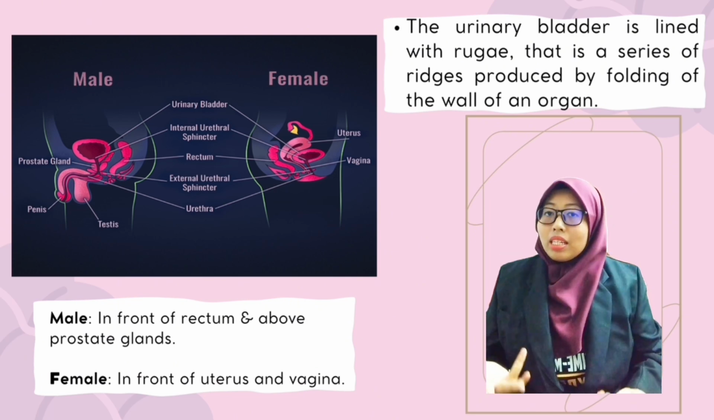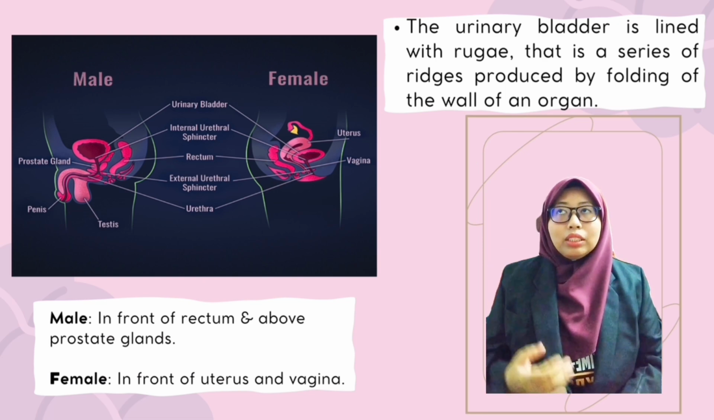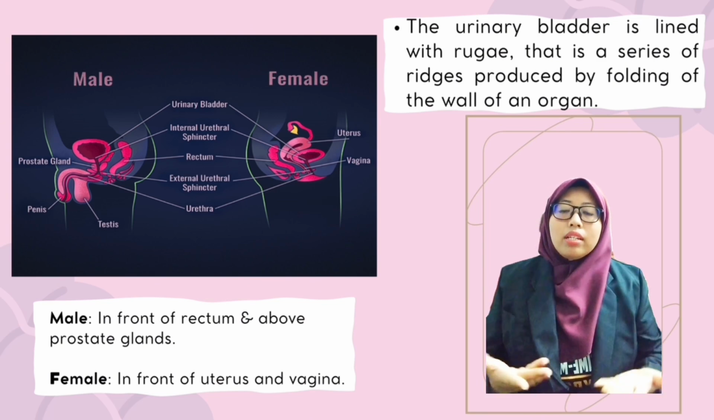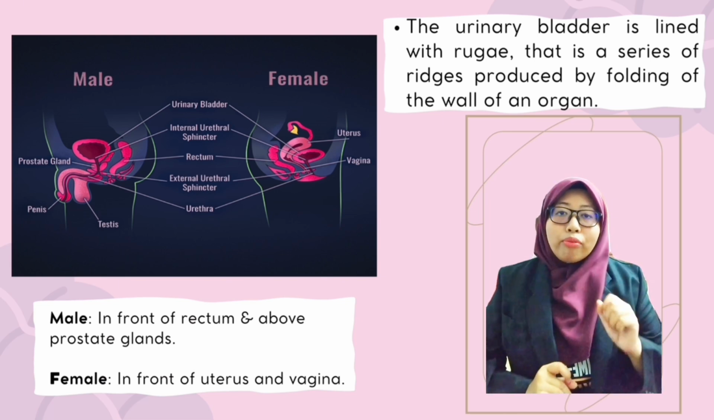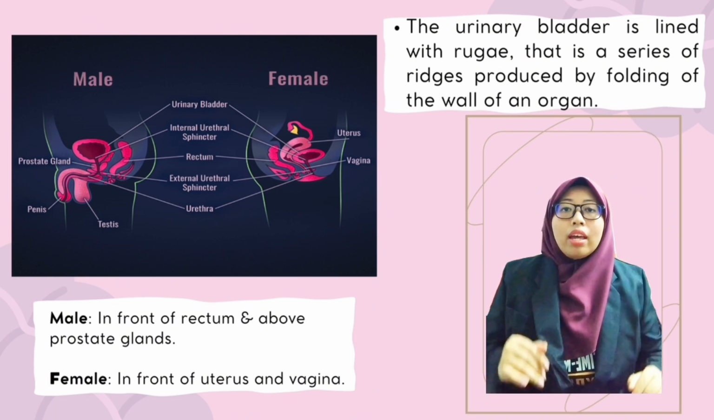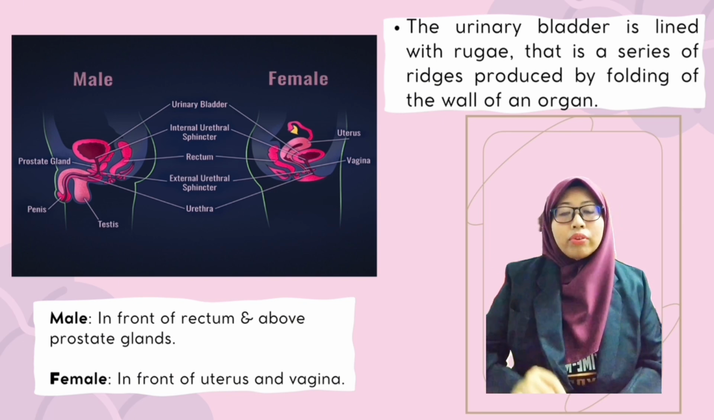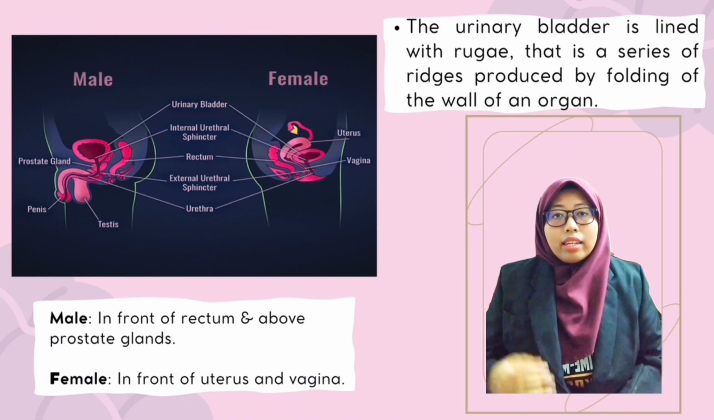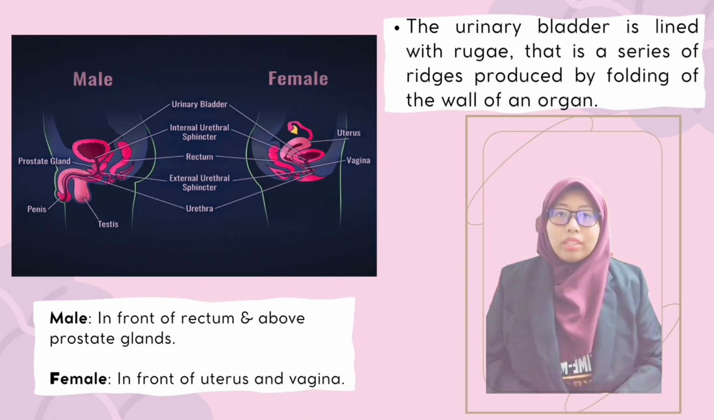However, as a person ages, their bladder becomes less elastic and will cause the person to urinate more frequently. Besides that, an average male can store up to 700 milliliters, while a female can store up to 500 milliliters of urine. The urinary bladder is lined with rugae, a series of ridges produced by folding of the wall of an organ, similar to the internal surface of the stomach. These folds allow it to expand when it's full and contract when it is empty.